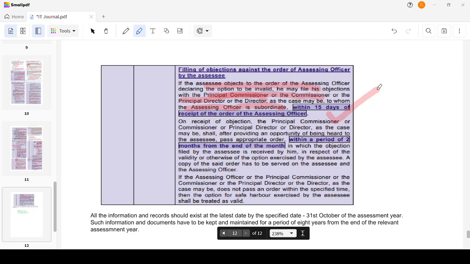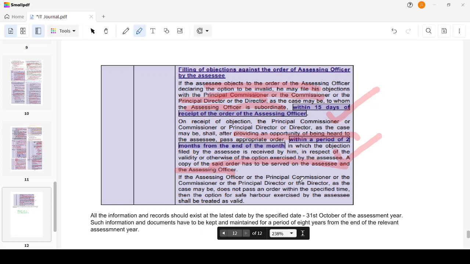On receipt of the objection, the Principal Commissioner or PDGIT or DGIT, as the case may be, shall, after providing an opportunity of being heard to the assessee, pass an appropriate order within 2 months from the end of the month in which such objection has been received. He has to pass an order, whether valid or not. A copy of the order has to be served on both the assessee and the assessing officer.